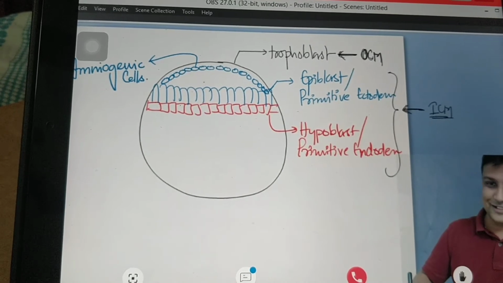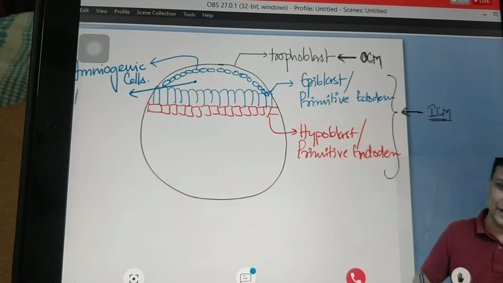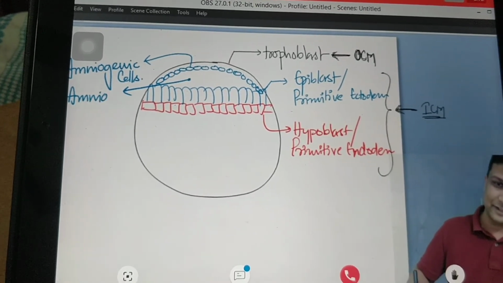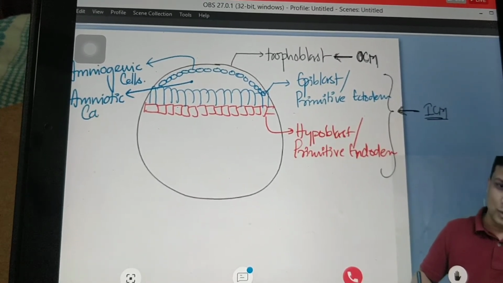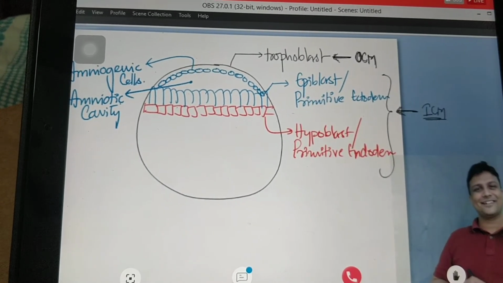Because of these amniogenic cells, you are able to find a cavity here. What is the name of this cavity? This cavity is the amniotic cavity. What is this cavity here? Amniotic cavity. Beautiful.